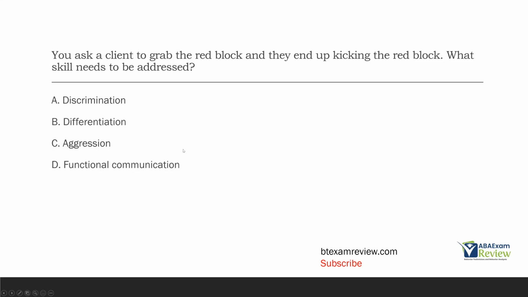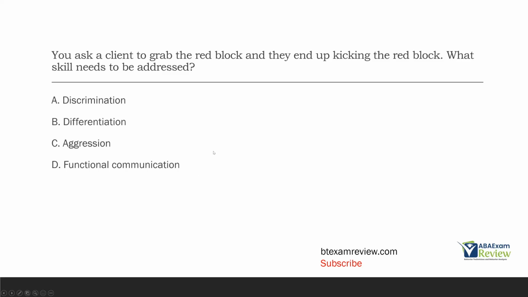If we look at B, we have differentiation. Response differentiation is like discrimination except for responses. So if discrimination is a difference between stimuli, differentiation is a difference between responses. So if he kicked instead of grabbed, he's done the wrong response. The client needs to differentiate better between their responses. C, aggression. Aggression is not defined at all in this question. You can't just pick aggression. We need a definition for aggression. Aggression doesn't really fit given our information.